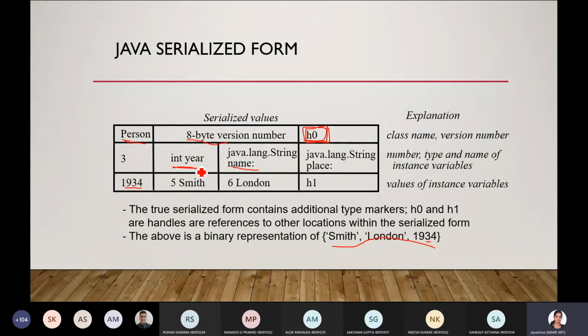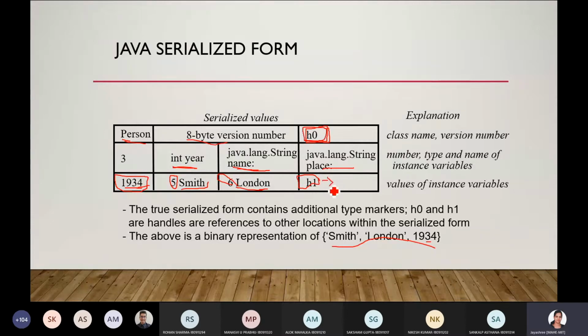This is the data type int year, this is the data type for the next data, then 1934 is the data. Since it is unsigned long, same thing like CORBA, nothing is specified. Since it is a string, the length of the string is specified, and this one may be referencing some object, an instance variable of some other object that has been created.